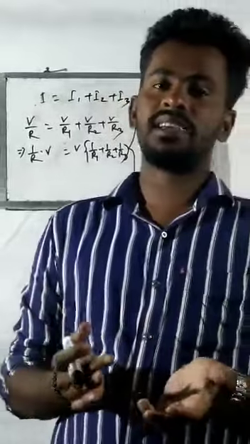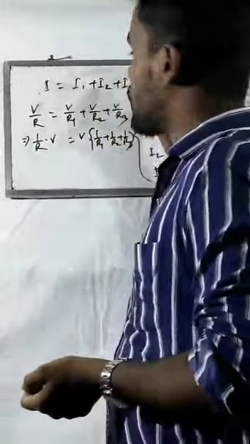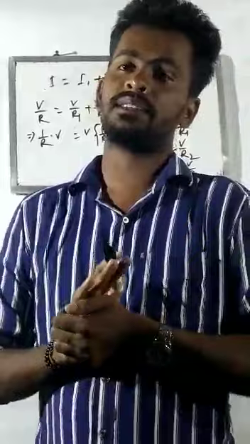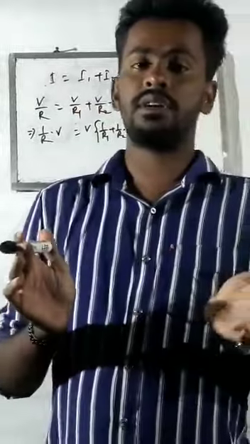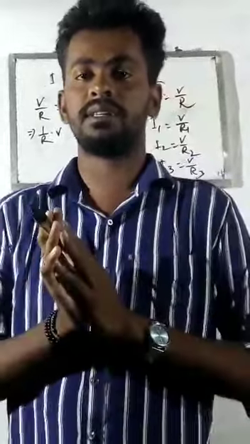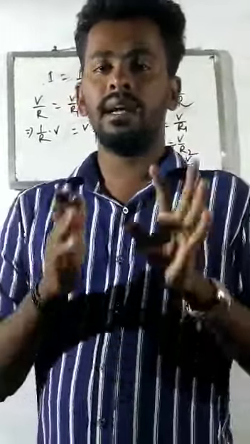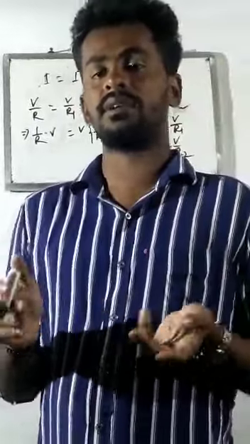So student, according to our formula, I equals I1 plus I2 plus I3, because here in parallel connection the current will be divided into three parts, but in series connection the voltage, the potential difference, is divided into three parts. Remember, this is the 2 point. In series connection the potential difference or the voltage V will be divided, and in parallel connection the current I will be divided into I1, I2, I3, because here there are three resistors.